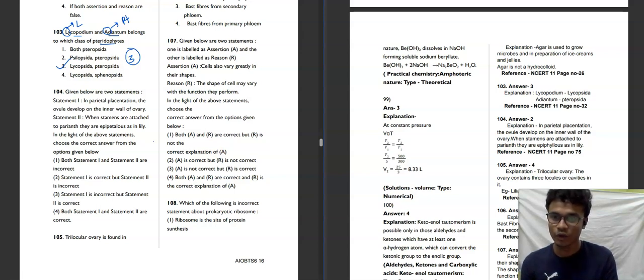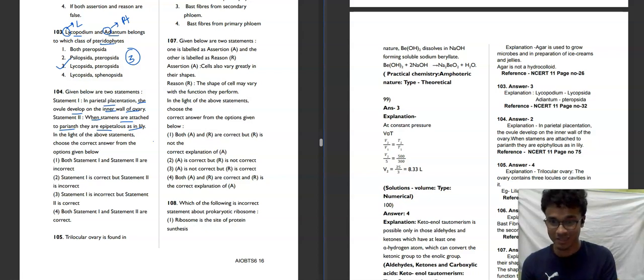Given below are 2 statements. In parietal placentation, the ovules develop on the inner wall of the ovary. And the second statement is, when stamens are attached to perianth, they are epipetalous as in lily. We need to choose between these 4 options. The first statement says in parietal placentation, the ovules develop on the inner wall of the ovary.